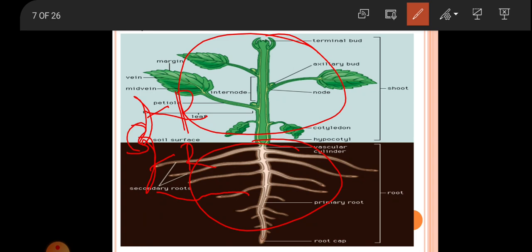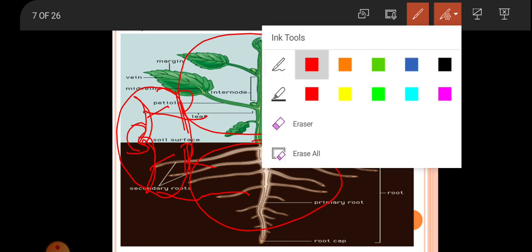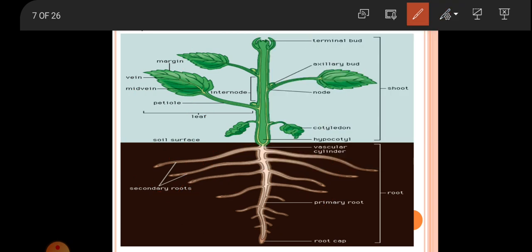So here, after this seed germination, we see the radicle, and this is the plumule. After this, the portion of the plumule below the cotyledon. So this is the cotyledon.